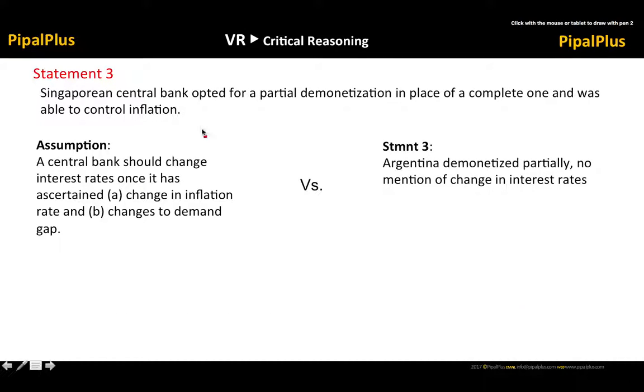All right. So the third statement talks about Singapore. My apologies. Okay, so the Singaporean central bank opted for a partial demonetization in place of a full one, and it was able to control inflation. Right now, you would notice that the assumption or the argument really talks about central bank changing interest rates. Okay, only after it has ascertained A and B. Right, but in this case, there is not even a single mention. It does mention demonetization, right? Although it mentions partial demonetization, but it does mention demonetization.